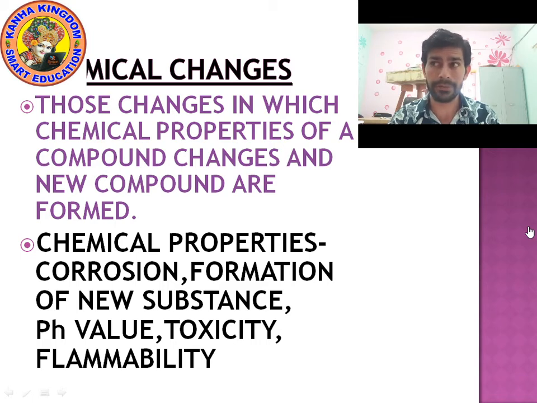Rusting is possible, for example, rusting of iron. Rusting also happens with an apple because an apple contains iron. Formation of new substance. Yes, a new substance can form. Let me give you a very simple example, turning milk into curd. Yes, milk changes into curd. It is a chemical change.